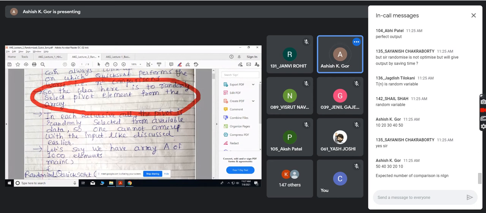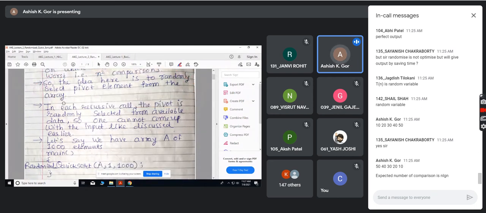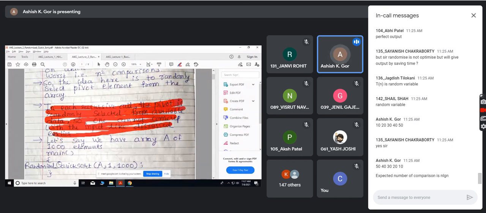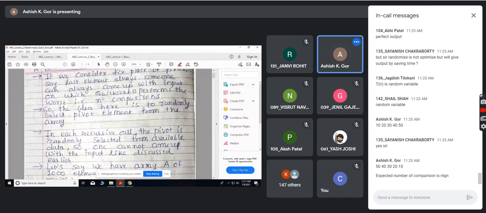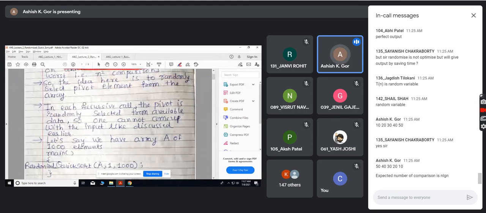Since it is a divide and conquer based approach, in each recursive call the pivot is randomly selected from the available data. So one cannot come up with an input on which the worst case will happen. So this is the overall idea: in every recursive call, I will select a pivot randomly, and then using that, I will do the quicksort.